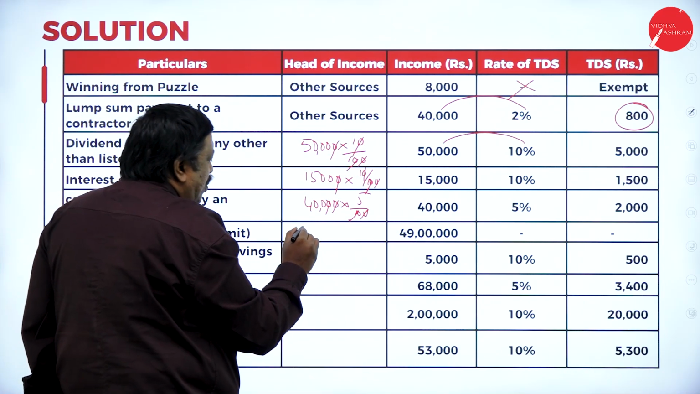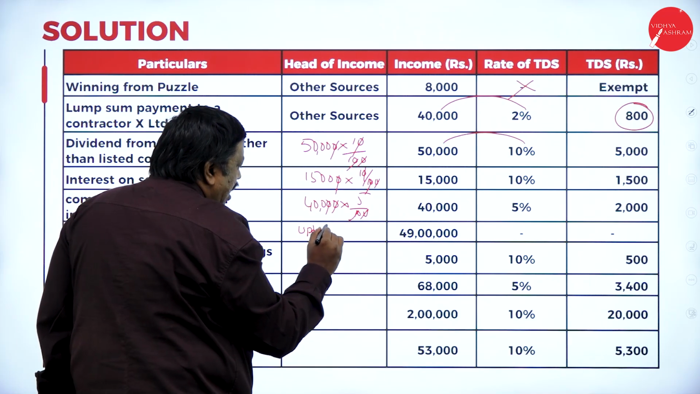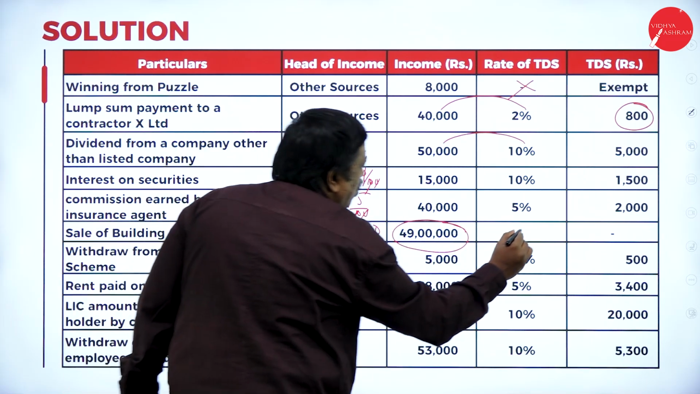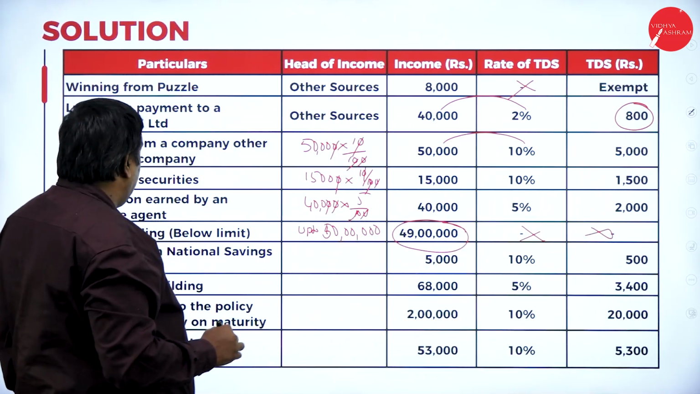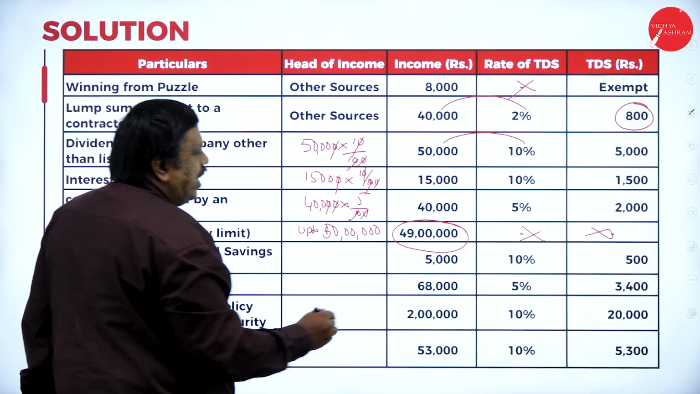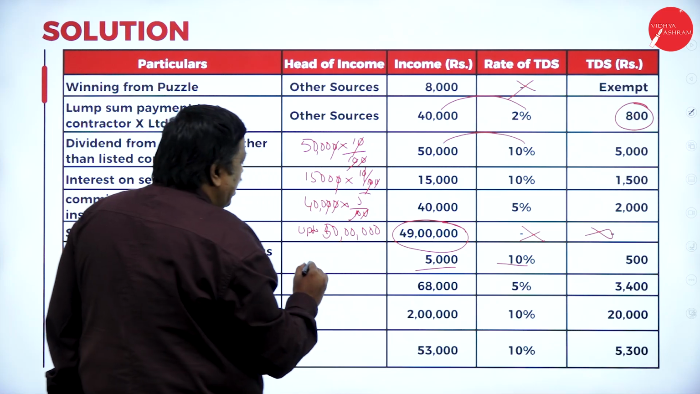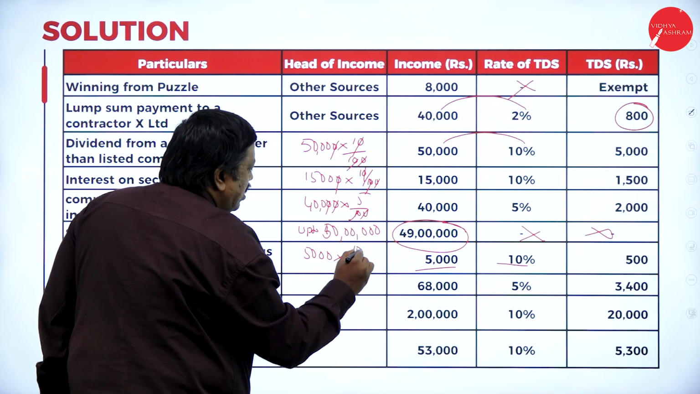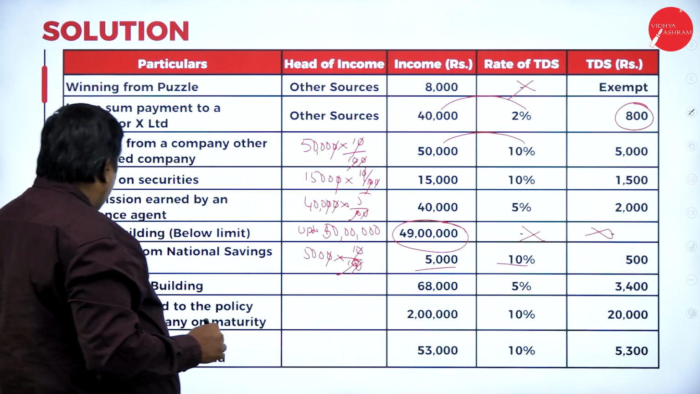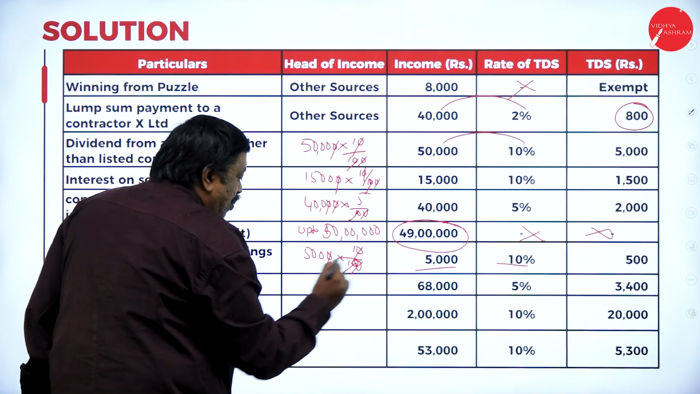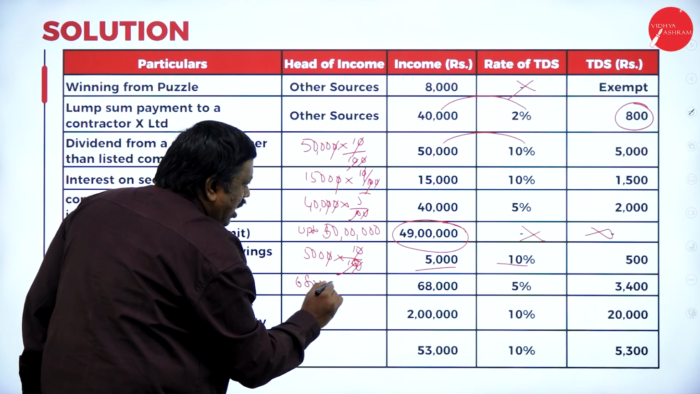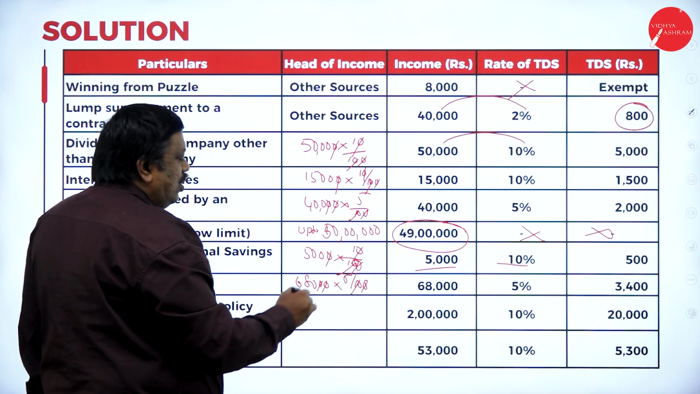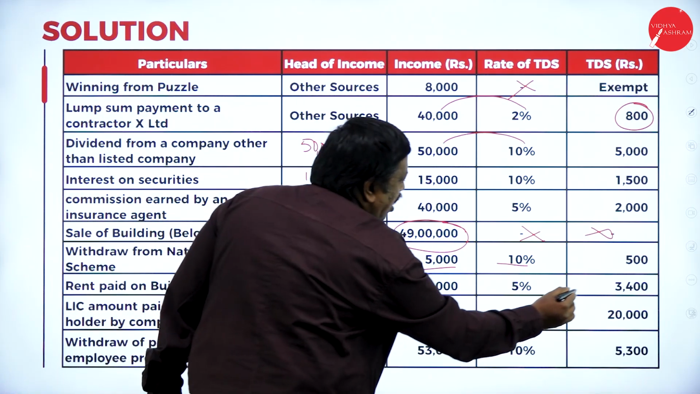Sale of building up to 50 lakh is exempted. So it is 49 lakh here, and no TDS will be made. And next one, withdrawal from NSS, 5,000. 10% is the TDS. 5,000 into 10 by 100, 500 is the TDS. Next, rent paid up to 50,000 is exempt. It is above 50,000, so 68,000 into 5 by 100, the zeros cancel, so 5 into 680 will be 3,400.